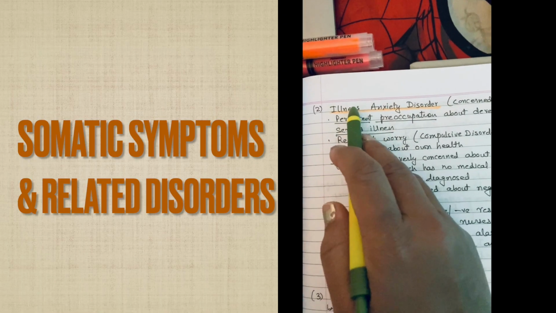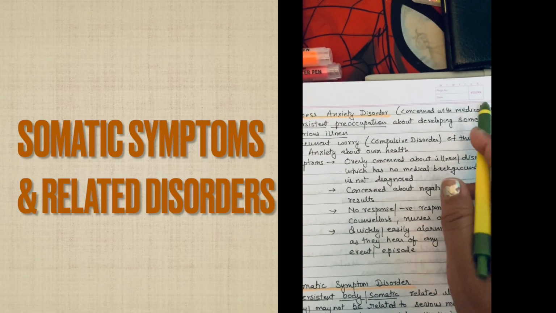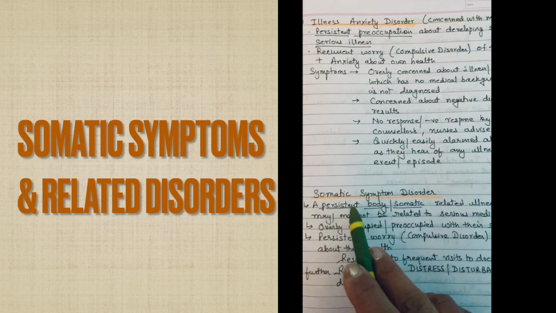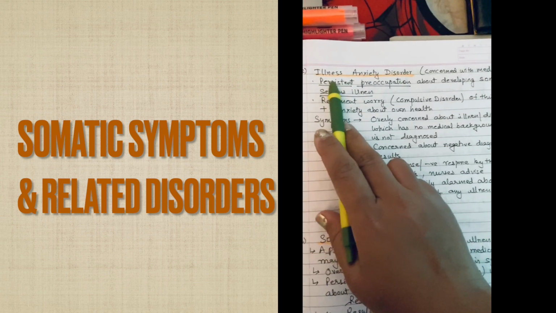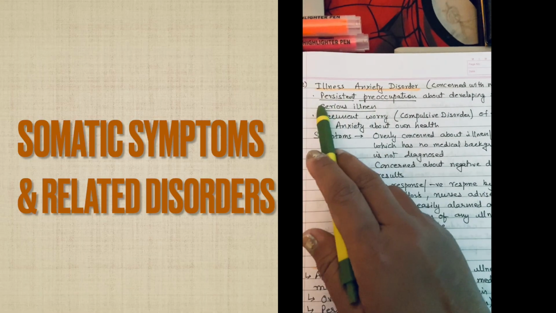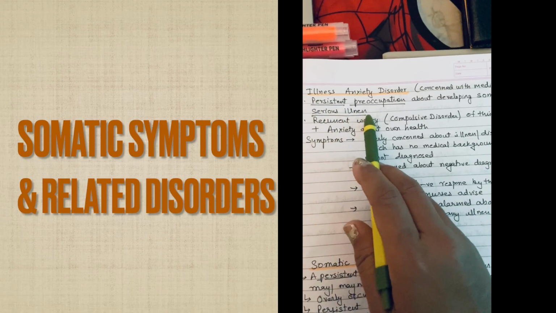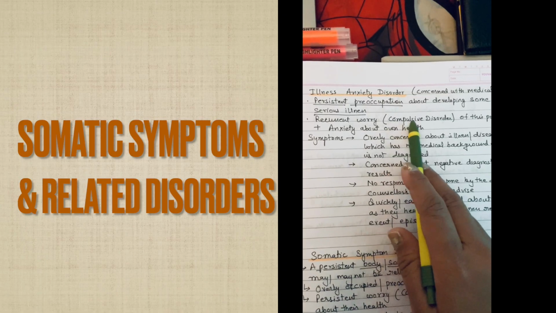Now the second is illness anxiety disorder. This is concerned with medication, and somatic symptom disorder is also concerned with medication. Right. So here there is a persistent preoccupation about developing some serious illness. The person keeps thinking that they might develop some serious illness, and then there is recurrent worry about that.